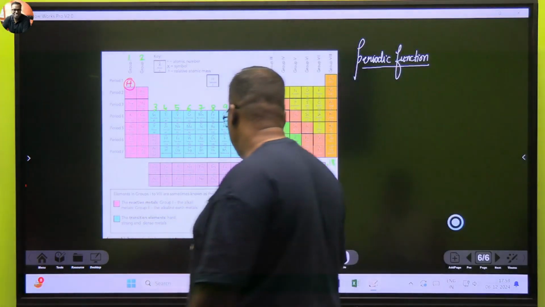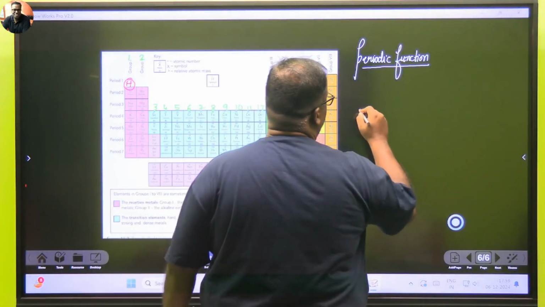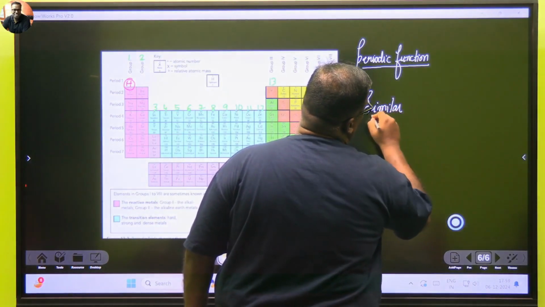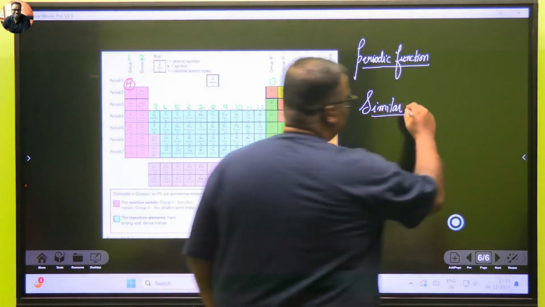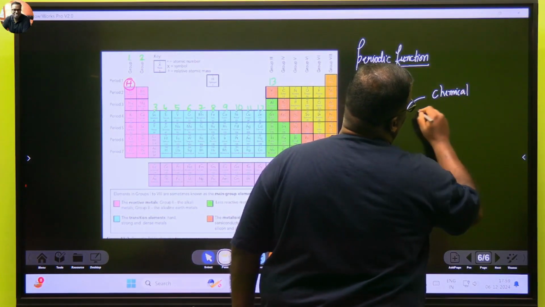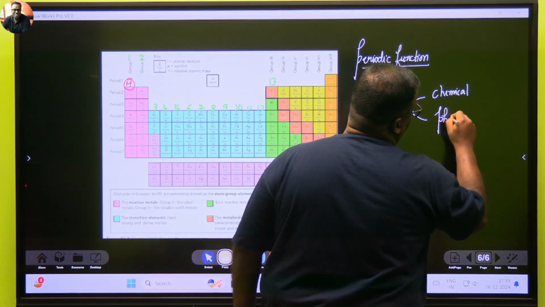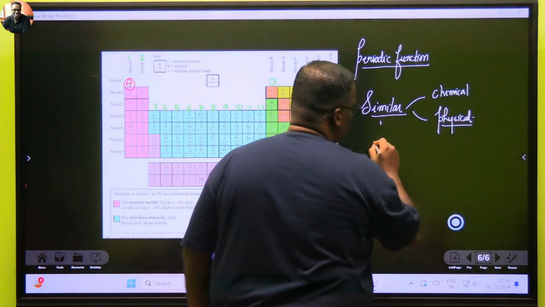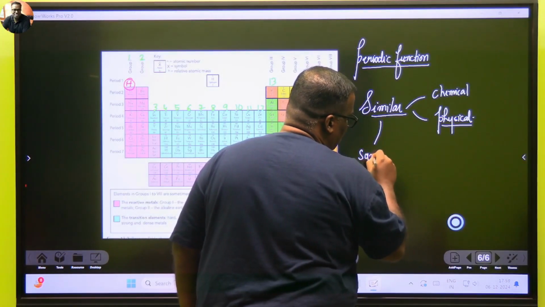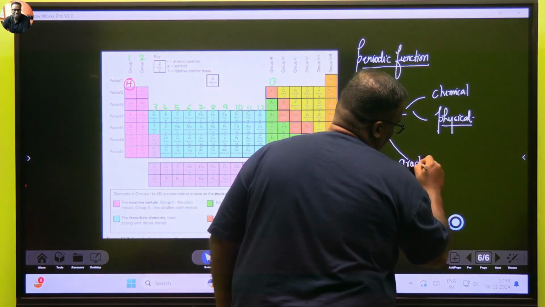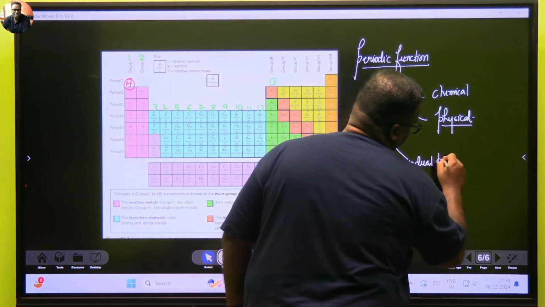Then I had told you there is a word called similar. Similar as a word in chemistry: whenever you say similar chemical and physical properties, it can be that some properties are the same and some will show a gradual trend.